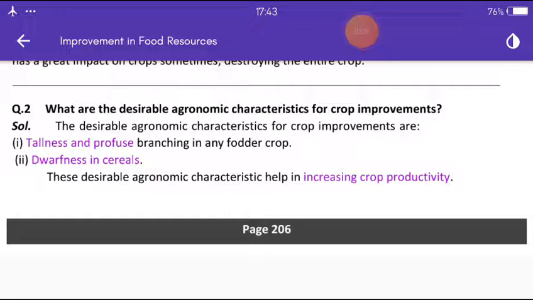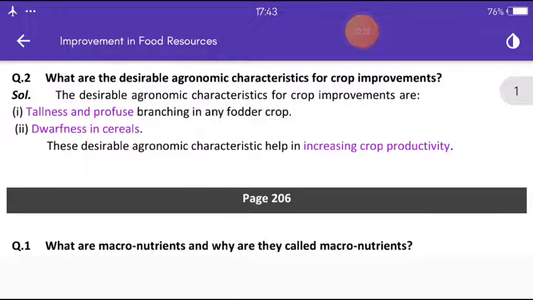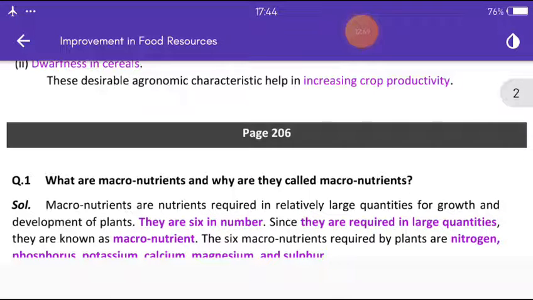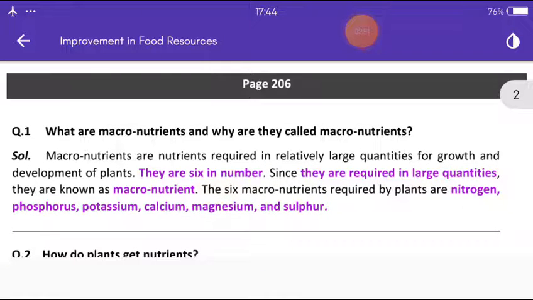Another question: what are the desirable agronomic characteristics for crop improvement? The desirable agronomic characteristics for crop improvement are tallness and profuse branching in any fodder crop, then dwarfness in cereals. These desirable agronomic characteristics help in increasing crop productivity.